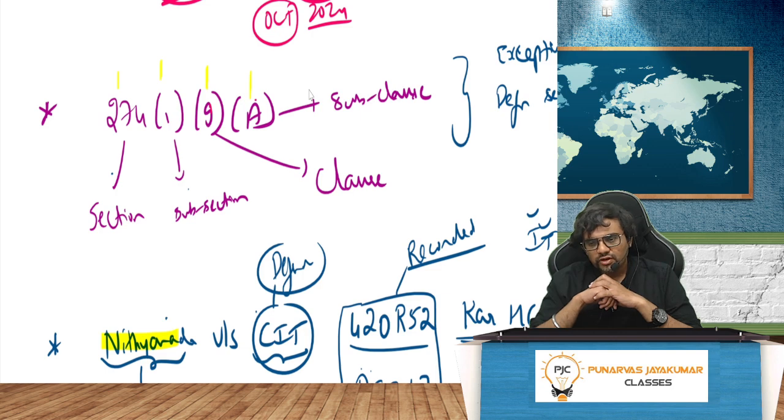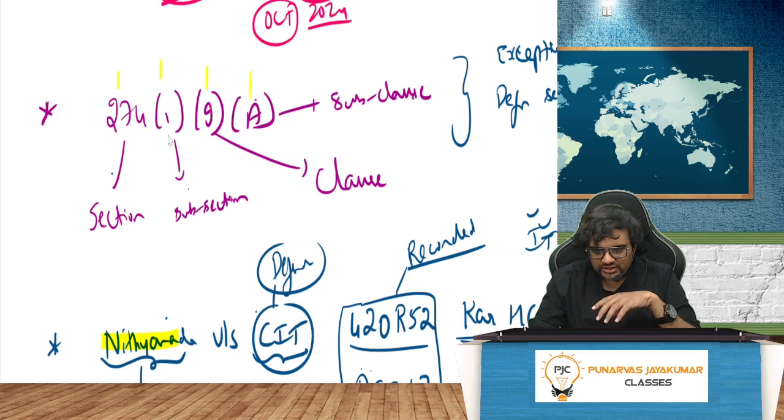So it is subclause A of clause G of subsection 1 of section 274. Section 274, subsection 1, clause G, subclause A.